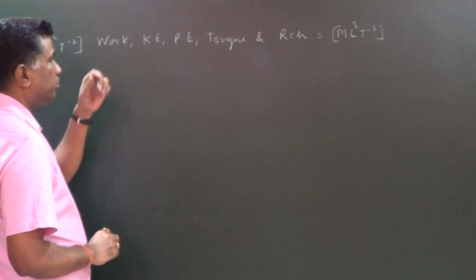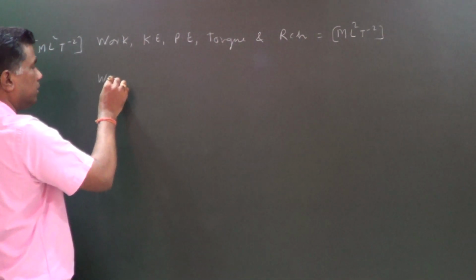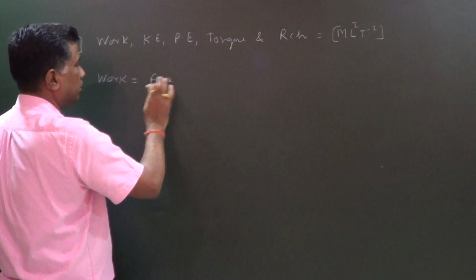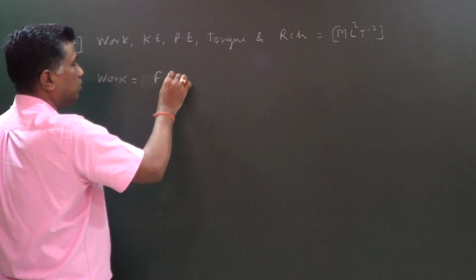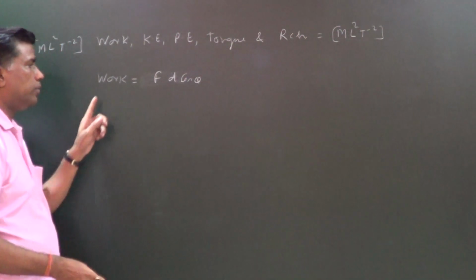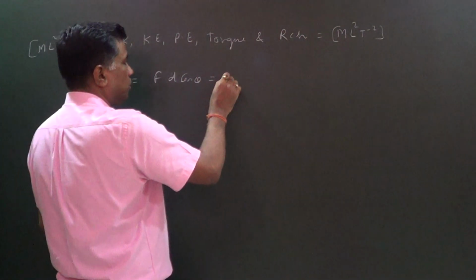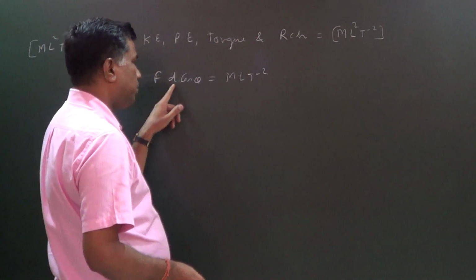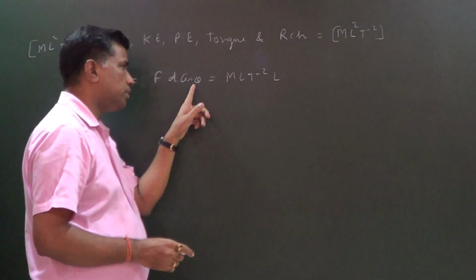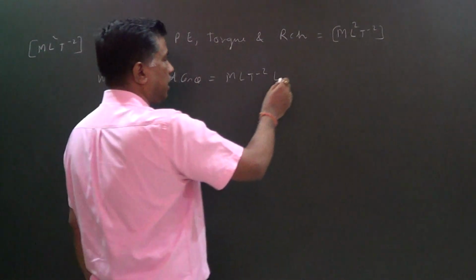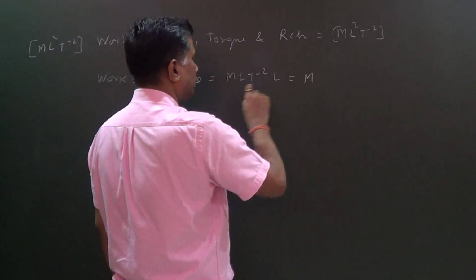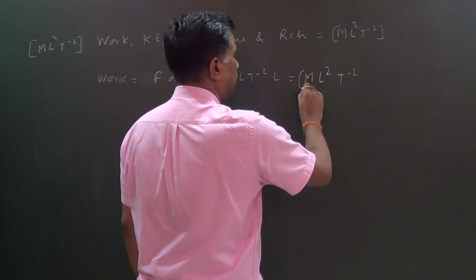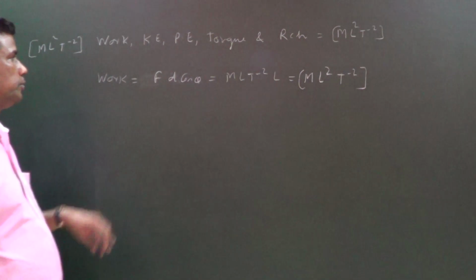We are going to find them one by one. Work. As we know, work equals force into displacement, so I am writing it in short, F into d into cos theta. This is the formula for work. Dimension of force is M L T power minus 2, I taught so many times. Dimension of displacement is L. Cos theta is unitless and dimensionless. So work has dimension M L to the power 2 and T to the power minus 2. So this is the dimension of work.